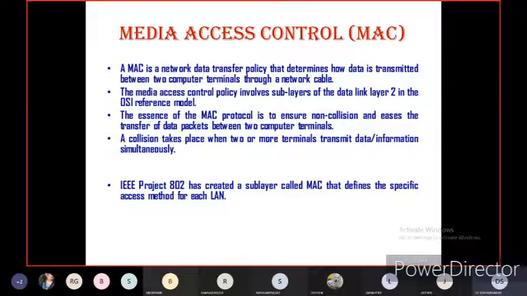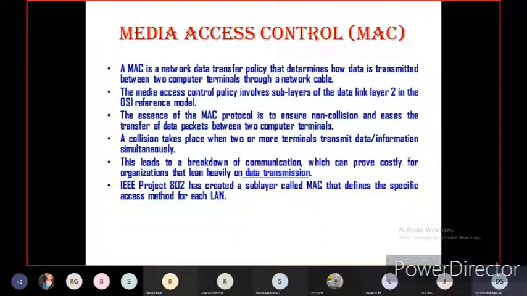So media access control can monitor the data collision, fault or error in the network. It leads to a breakdown of communication. As I told you, definitely there will be a communication gap, a breakdown of communication. So later, after some time, the sender or transmitter will resend the same data packet to the destination, which can be costly for organizations that lean heavily on data transmission.